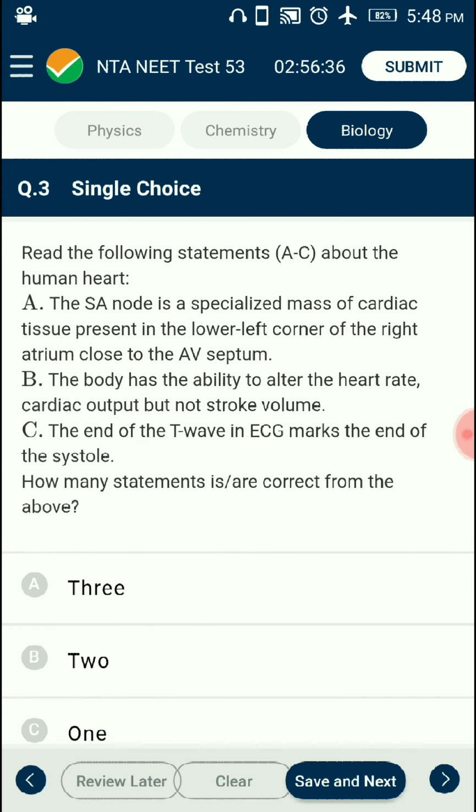Question number 3. Rate the following statements A to C about the human heart. From that, how many statements are correct? AV node is a specialized mass of cardiac tissue present in the lower left corner of the right atrium close to the AV septum. The body has the ability to alter the stroke volume as well as the heart rate and thereby the cardiac output. So the answer for this question is option B. From the given statements, two statements are correct.